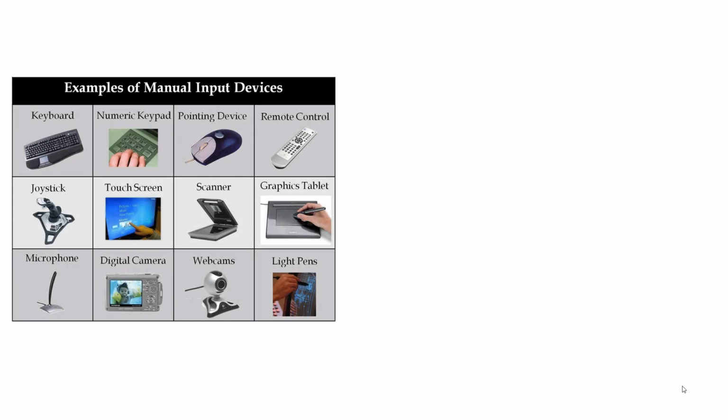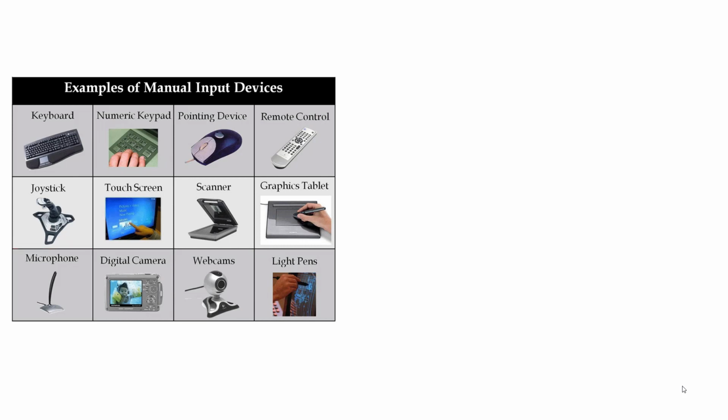Now we will study examples of input devices. Here you can see input devices are keyboard, mouse, remote control, joystick, scanner, graphics tablet, microphone, webcams, light pens, touchscreen, numeric keypad. Now about the microphone. With a microphone you record your voice, and it accepts your voice as an input and then processes your voice through the speaker.